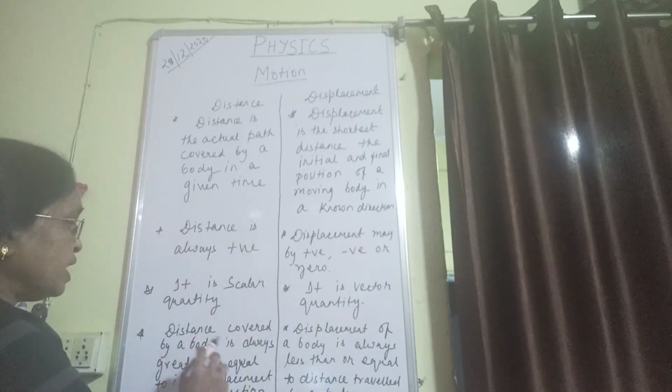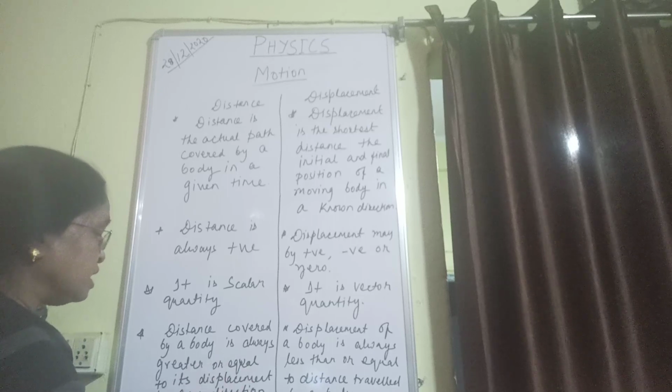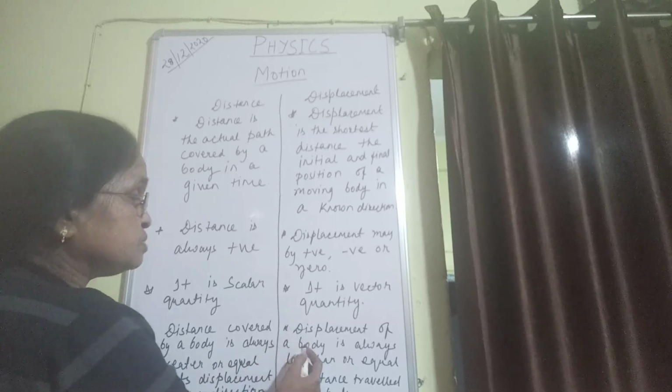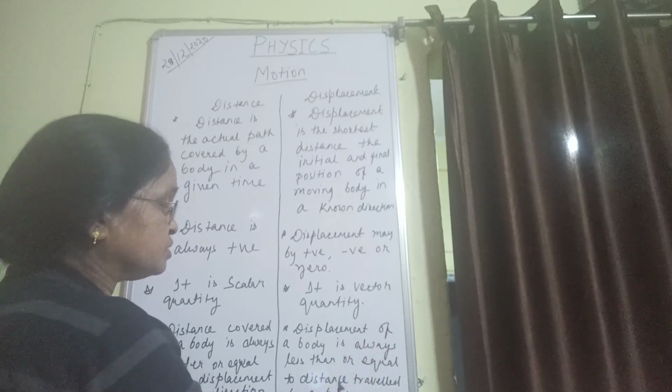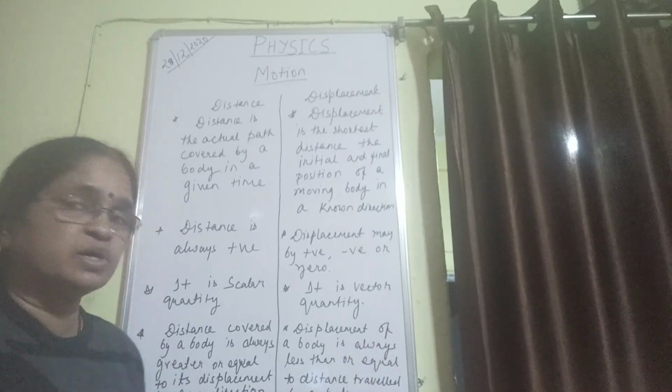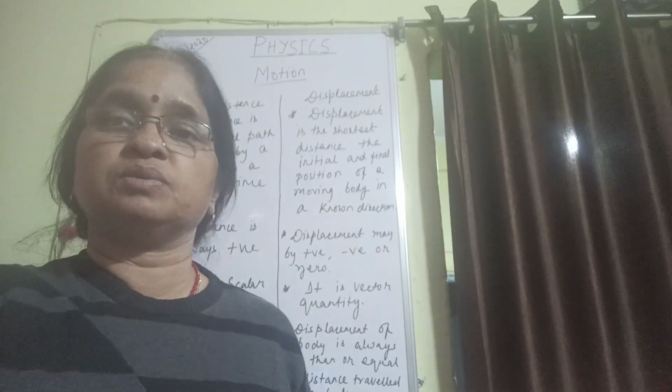Distance covered by a body is always greater than or equal to its displacement in any direction. Displacement of a body is always less than or equal to the distance traveled by a body. So today, students, up to here. Tomorrow again we will proceed.